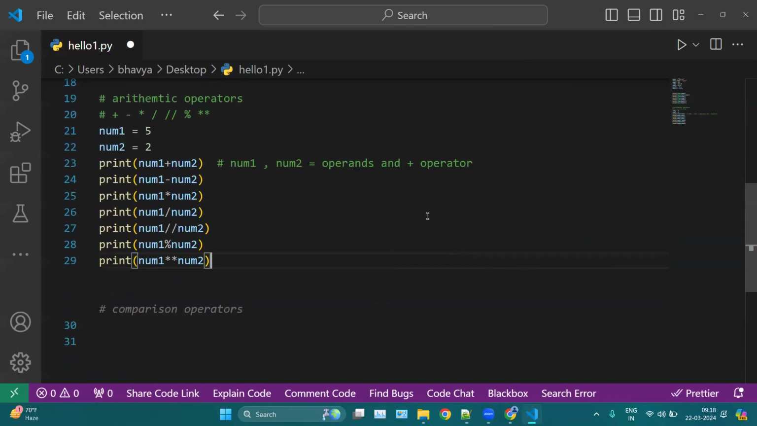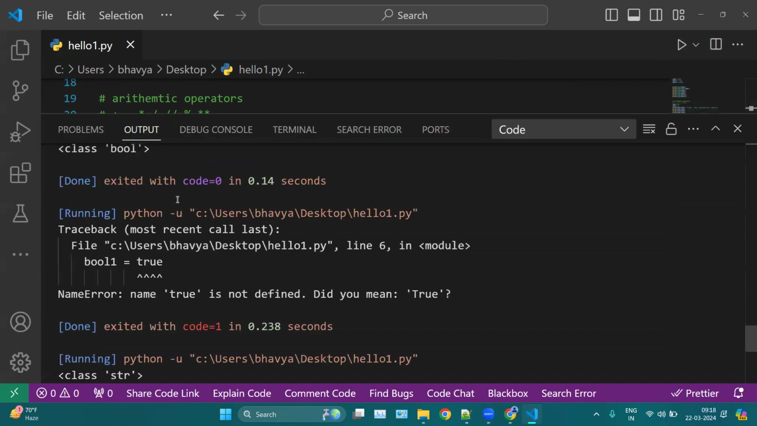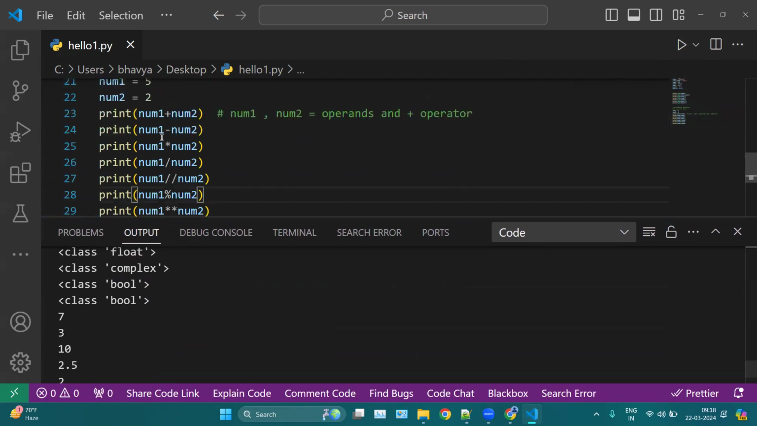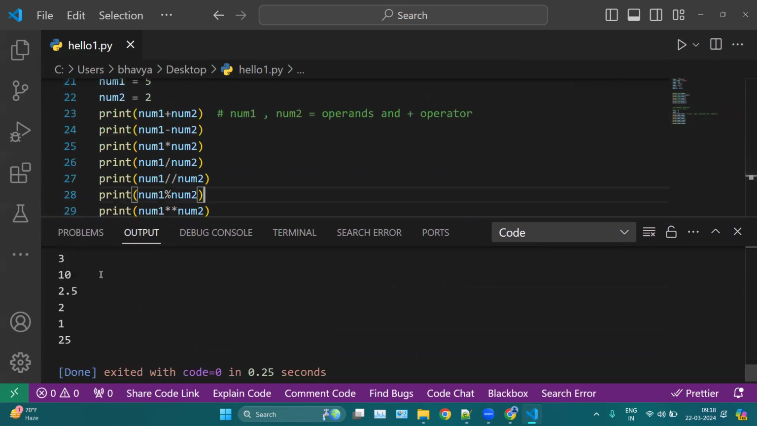So these are all arithmetic operators. Now let me show you the output. Num1 plus num2, we have this. These are familiar: plus, minus, and multiplication. Let me show you the result. Here you can see first we have the addition, so we have 7, 5 plus 2. We have the minus here, then multiplication.